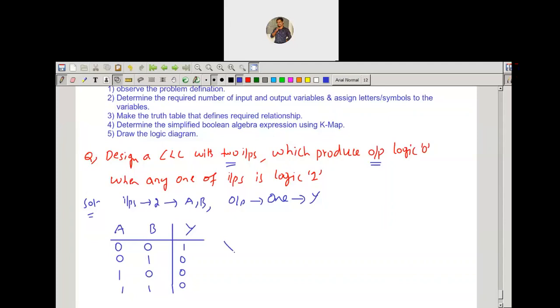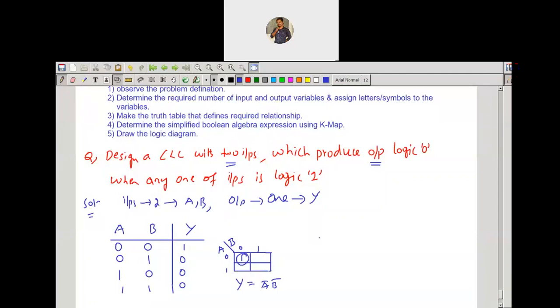After that, we'll go for the K-map simplification. It is very simple. Even without a K-map, you can find the output expression here. Simply, you have only one minterm. When A is 0 and B is 0, you get the output as logic 1. So without taking the K-map, you can find it. We group this cell. What is the output function here? A bar, B bar. So this is the simplified Boolean expression.